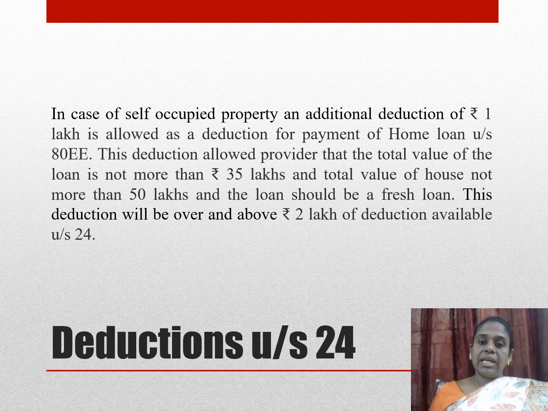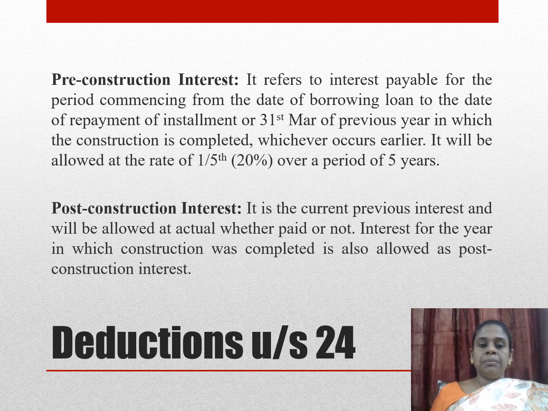You can claim under 80EE, but there is a condition. The loan should be a fresh loan, and the loan should be taken only up to 35 lakhs, and it can be for a property whose value is less than 50 lakhs. In that scenario, you can claim up to 1 lakh of additional deduction under section 80EE.